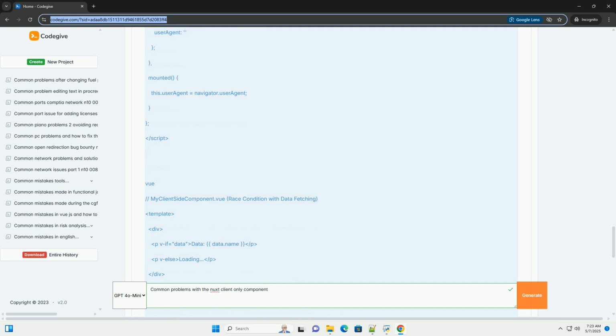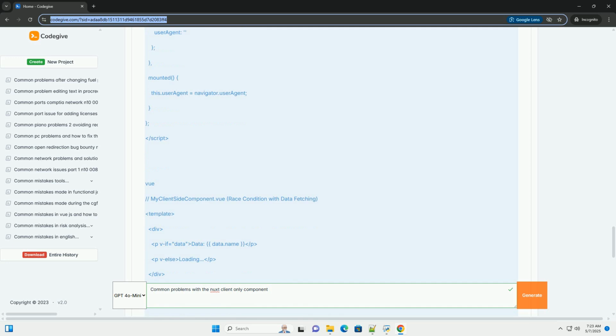Example, incorrect placement. Problem. This example effectively disables server-side rendering for the entire page. Other components might not need to be client-side only and could be rendered on the server for better SEO and performance. Corrected example. Example, incorrect logic placement.